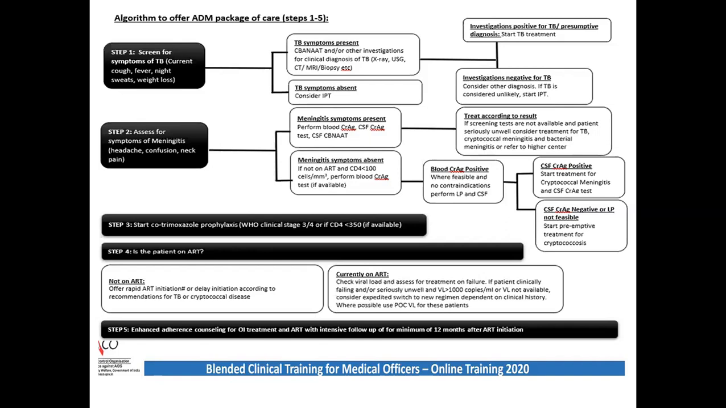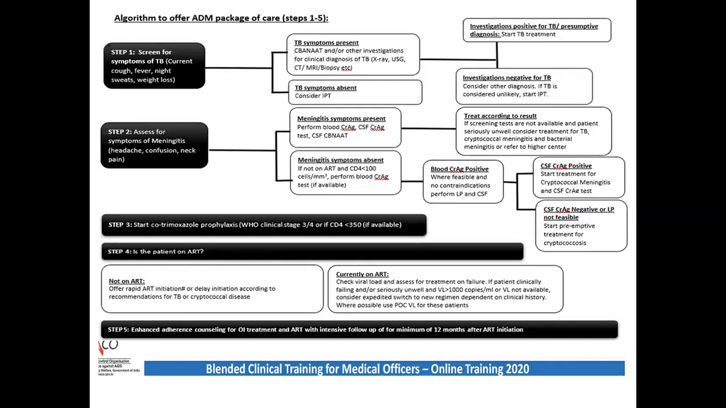Step 1 is the TB screening. If TB symptoms are present, go for the TB tests: CBNAAT, X-ray, USG, whatever. If the patient is positive for any of the tests, go for the ATD treatment. If the patient does not have any TB symptoms, go for IPT for 6 months.